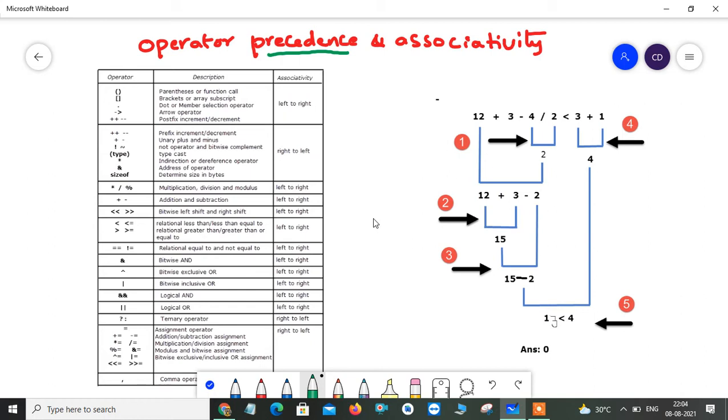Operator precedence tells you, among all the operators, which operator has the highest priority in your expression, and associativity tells you in what direction you are going to evaluate: either from left to right or from right to left.